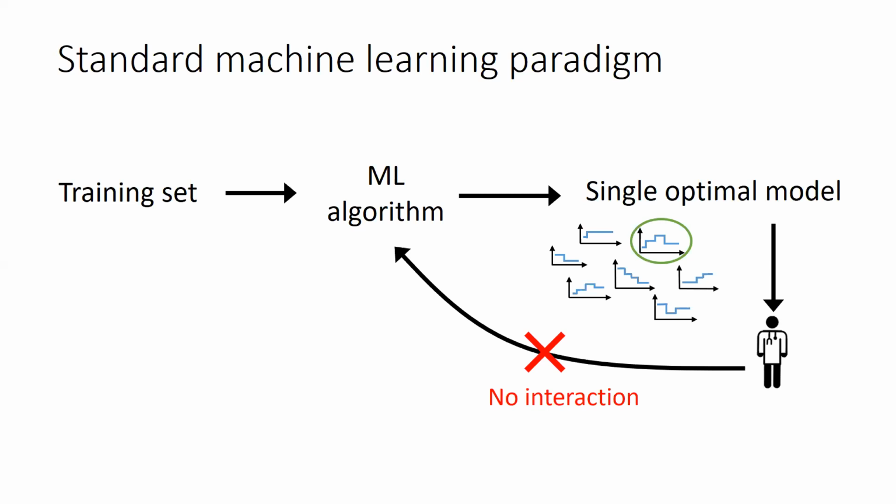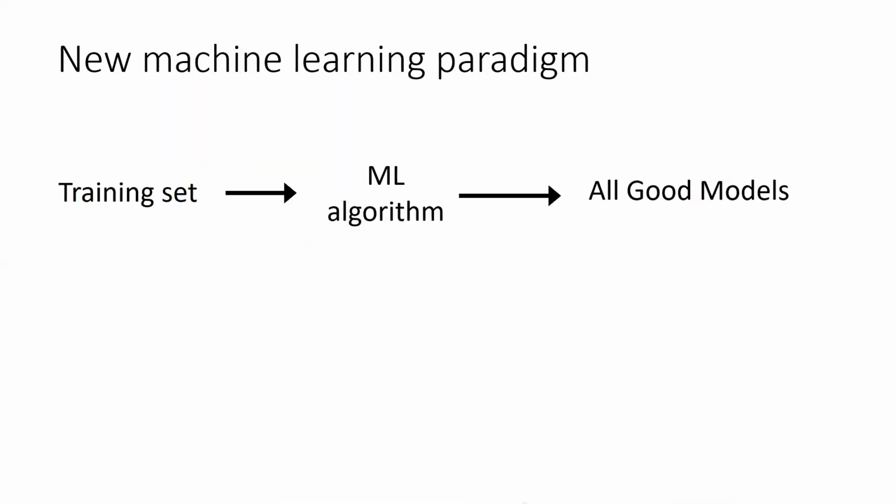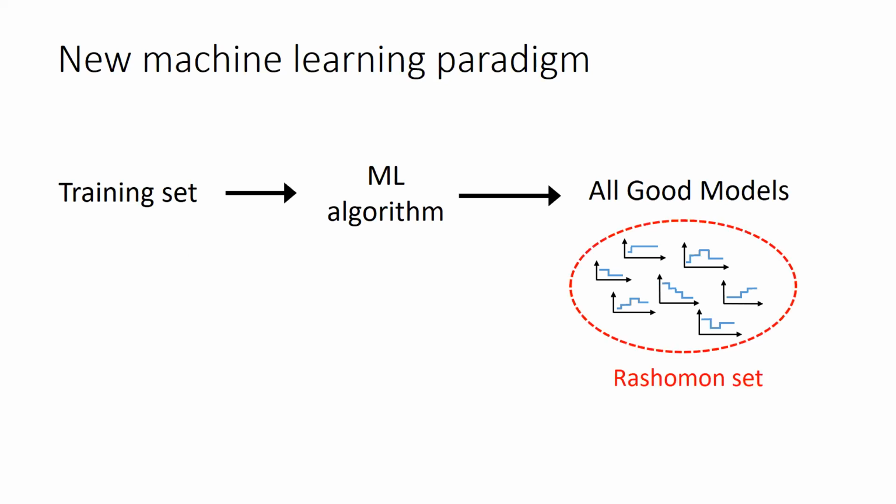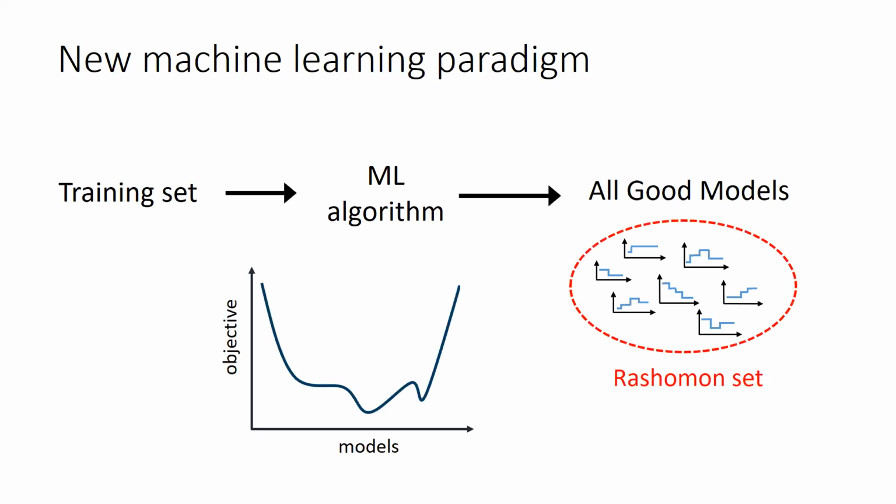The idea is, instead of finding and storing a single optimal model, we find and store all good models. Then users can find a model that obeys their constraints without worrying about the model performance. And we call this set the Rashomon set. Usually we construct the Rashomon set for a specific model class by finding all models in this class with low objective value. In this paper, we construct the Rashomon set for sparse generalized additive models.